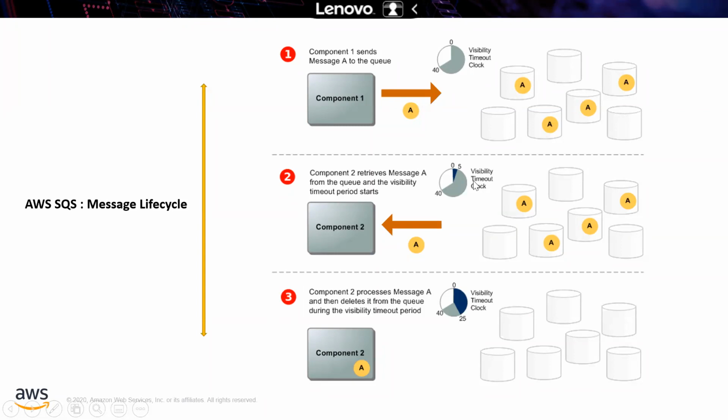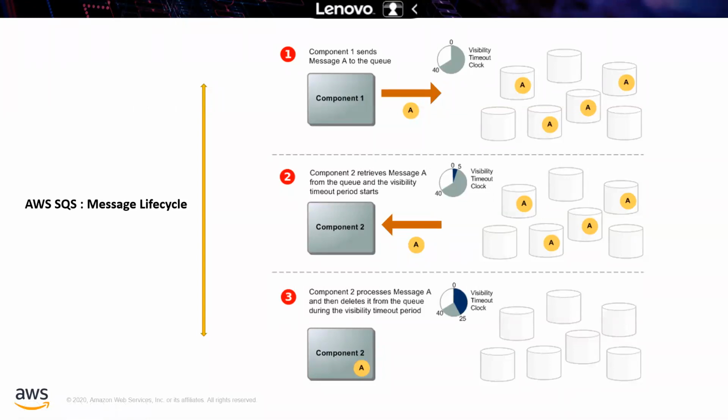Here you are able to see the time has started, and how the visibility timeout clock moves. And third, component 2 processes message A and deletes it from the queue during the visibility timeout period. So this is actually a simple message life cycle perspective in SQS.